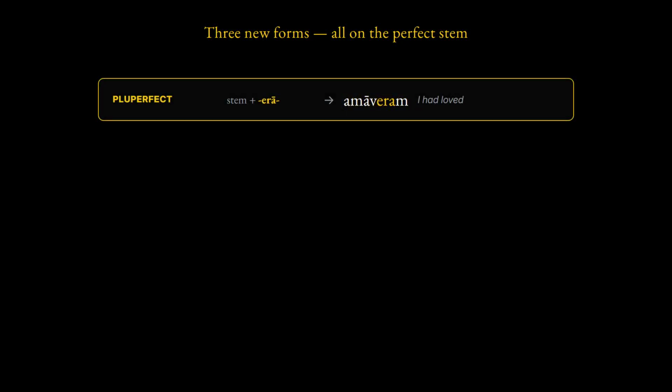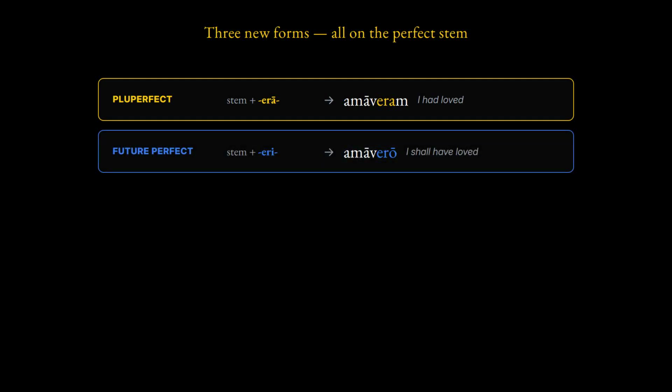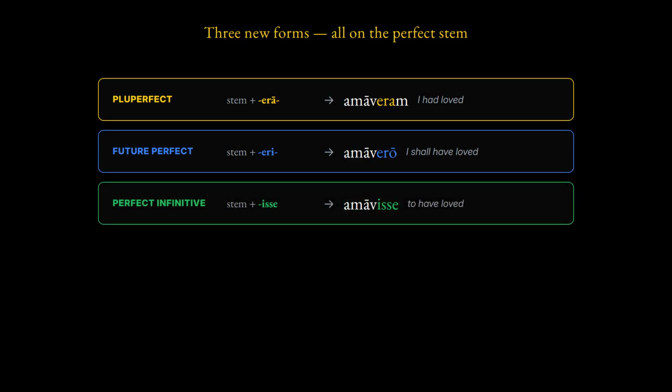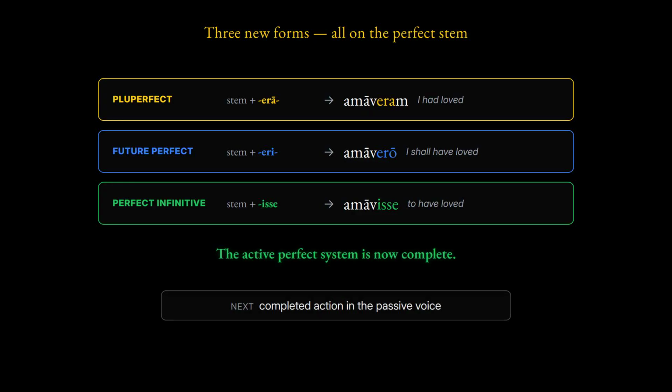Put it together. Three new forms, all raised on the perfect stem. The pluperfect adds era, for what had happened. The future perfect adds eri, for what will have happened. And the perfect infinitive adds isse, for to have done. Learn these three signs and the active perfect system is complete. Next, the same completed action crosses into the passive voice, what had been done and what will have been done.